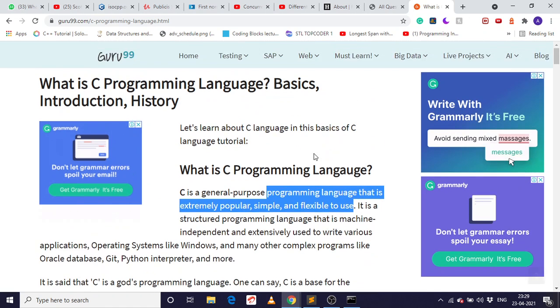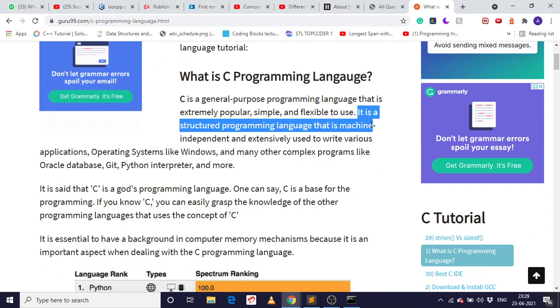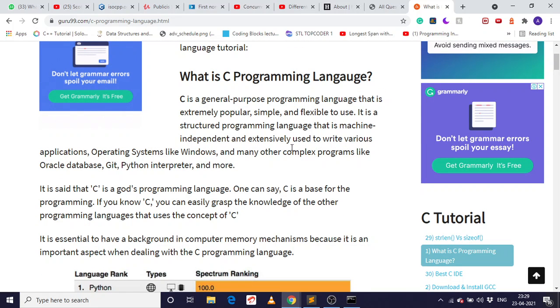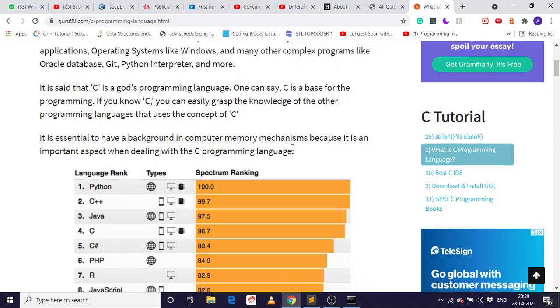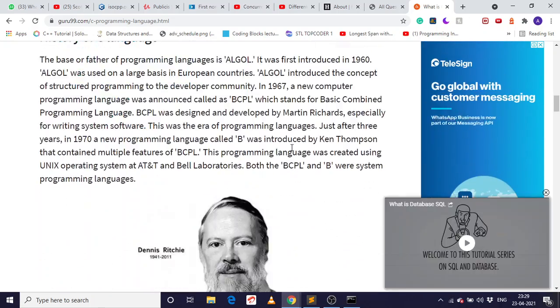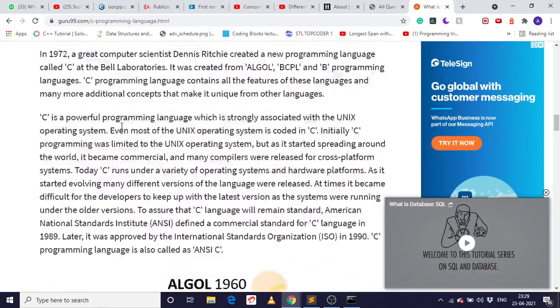It's a really low-level language. It can directly interact with the computer, like your system. So you can learn about C and who created C on any website.